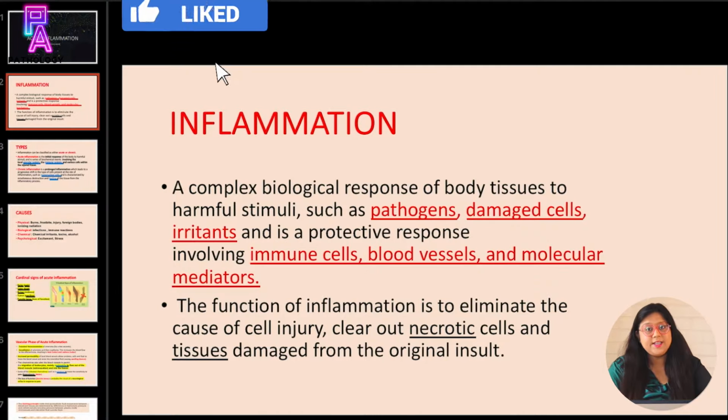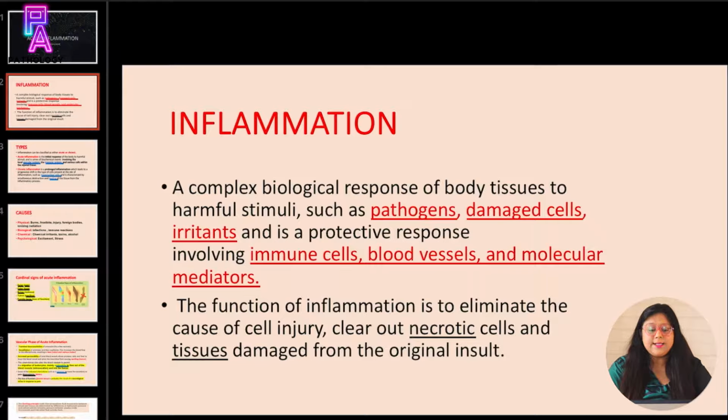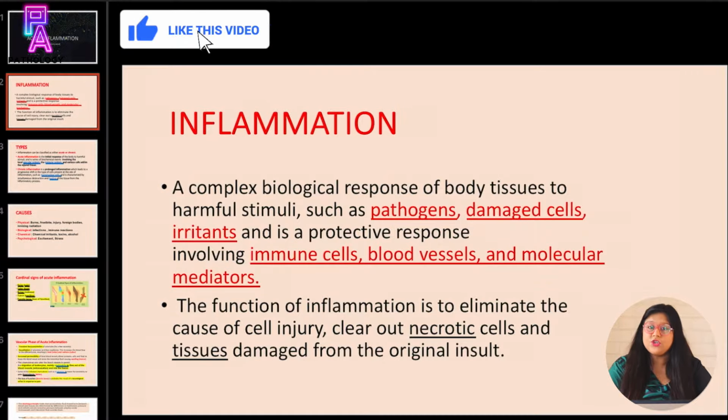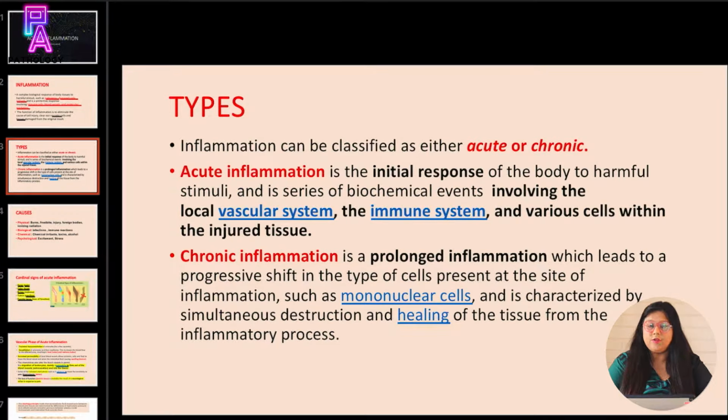Inflammation. What is inflammation? Inflammation is a complex biological response of body tissues to harmful stimuli such as pathogens, damaged cells, and irritants, and it is a protective response involving immune cells, blood vessels, and molecular mediators. The function of inflammation is to eliminate the cause of cell injury, clear out the necrotic cells and tissues damaged from the original insult. Inflammation is of two types, acute inflammation and chronic inflammation.